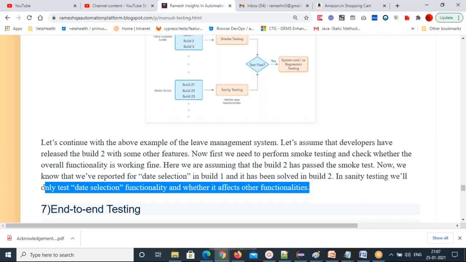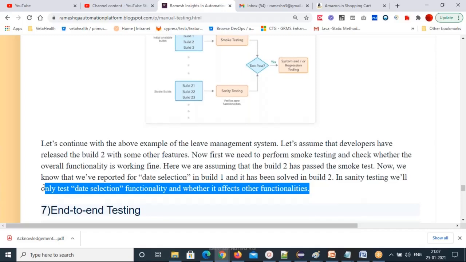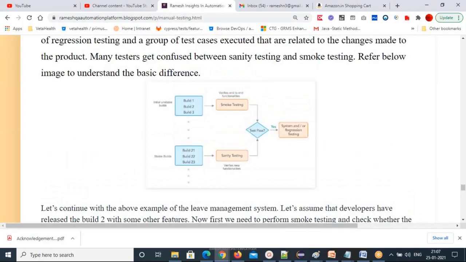So that is what sanity testing means. You are not testing the entire thing in sanity. Only the area which is modified, that area only will be covered. One more round, you will do a subset of regression. So only that part, you will test all the test cases. That is called sanity testing. Is this clear, or any doubt in this smoke and sanity?